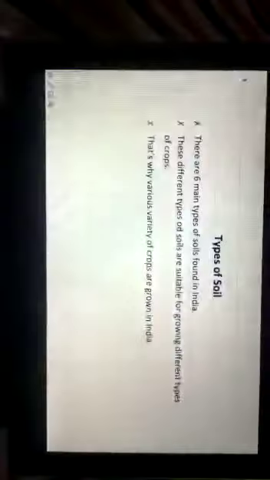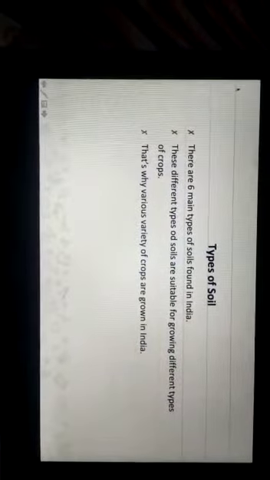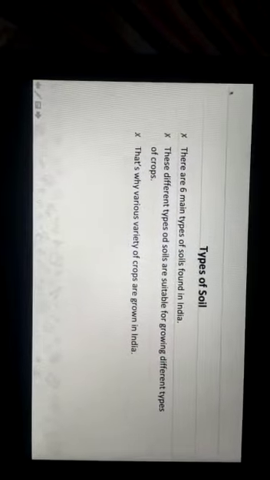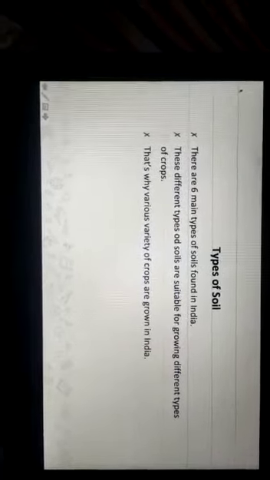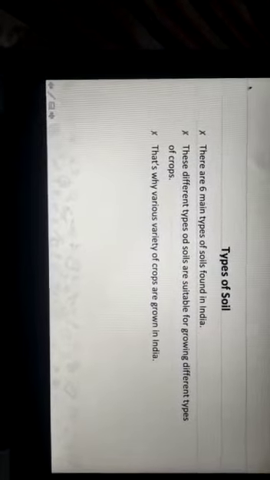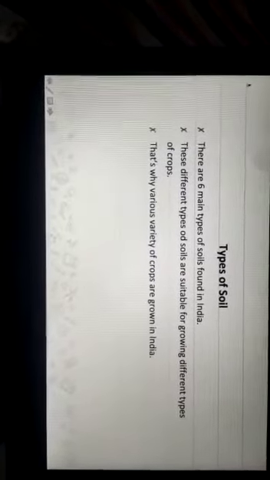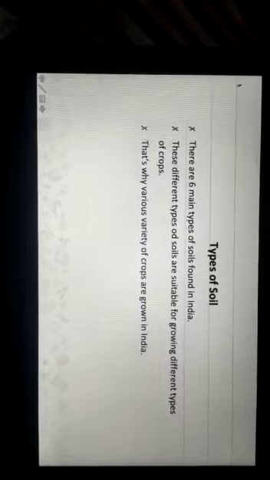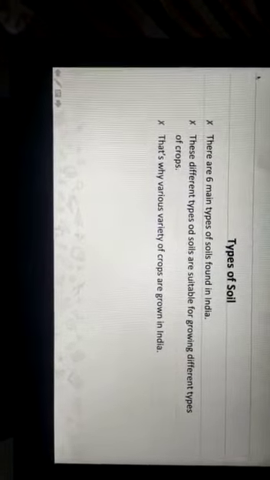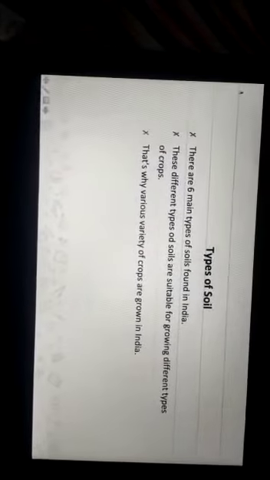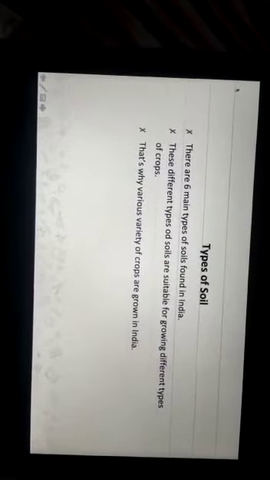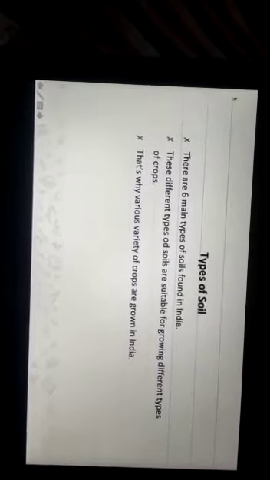Now in the next topic we are going to study the types of soil, that is, how many types of soil are found in India. There are mainly 6 types of soil found in India. These different types of soil are suitable for growing different types of crops, right?